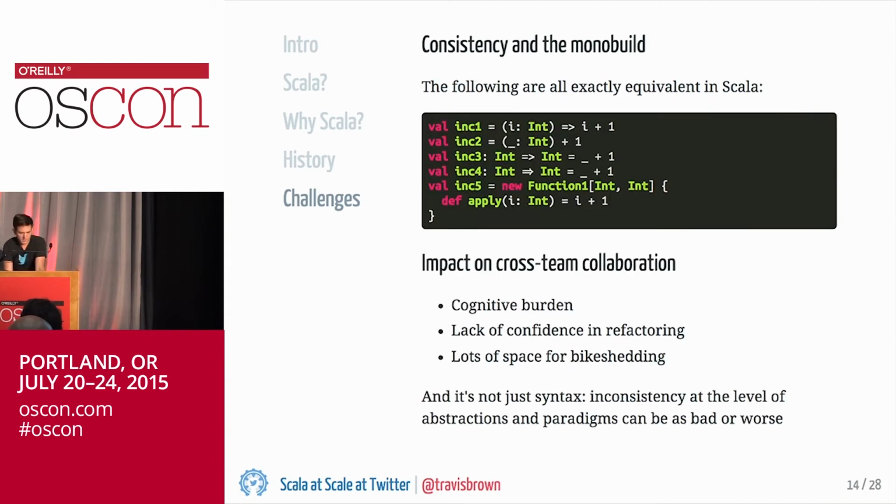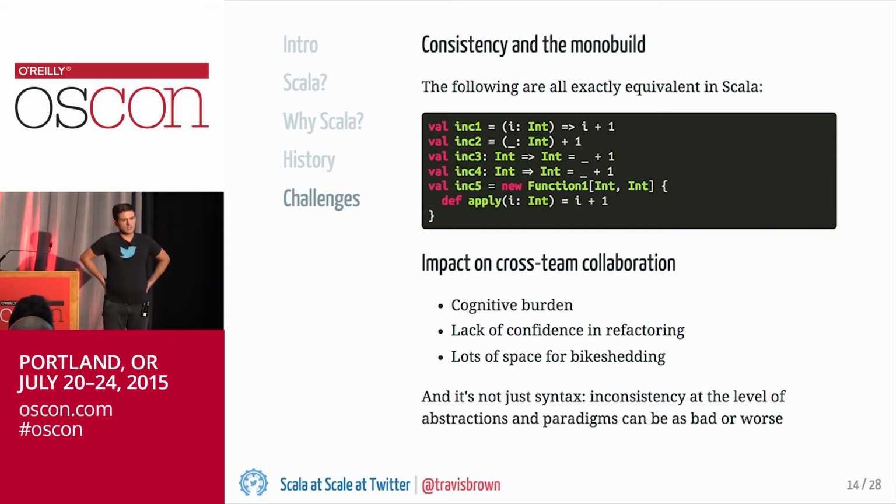This is just a quick example of the kind of diversity of syntax that Scala offers. All five of these definitions compile to exactly the same bytecode, but they look radically different.